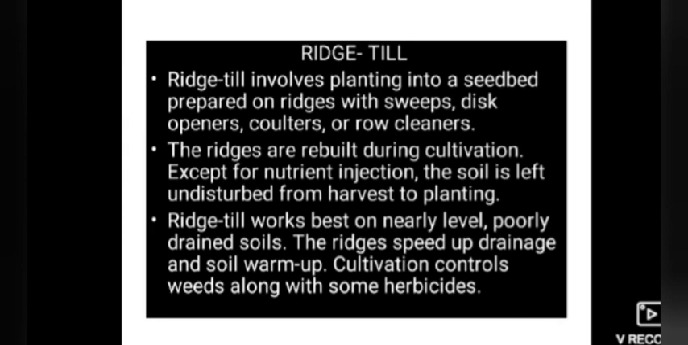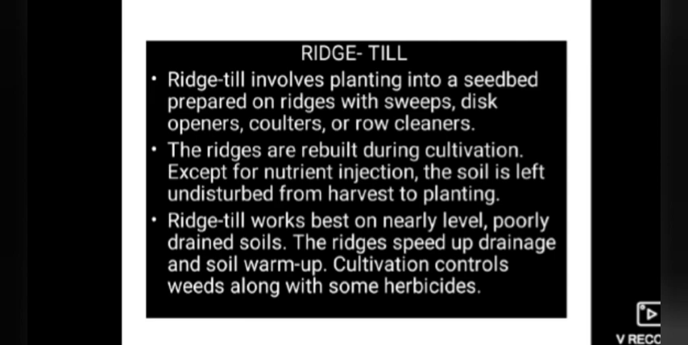Ridge till involves planting into a seedbed prepared on ridges with the help of sweeps, disc openers, coulters or row cleaners. By using these, we plant the seed, forming the seedbed on ridges. The ridges are rebuilt during cultivations. During the process of cultivation, the ridges are going to be rebuilt.